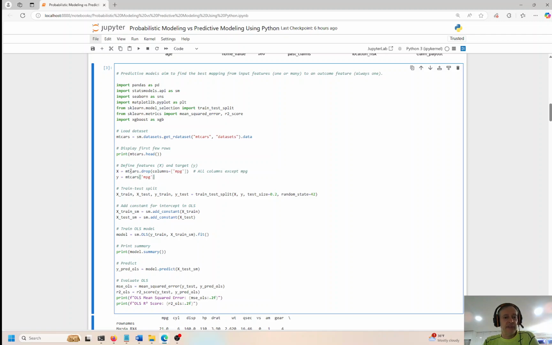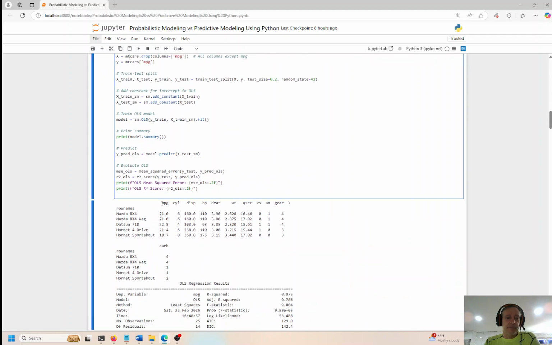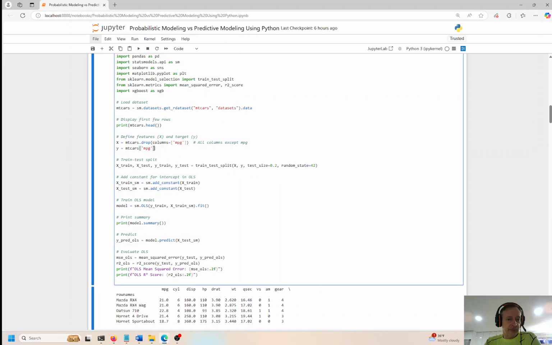So here I have an empty cars data set. This is one of my favorites because it's very versatile, very scalable, easy to access and easy to use and easy to explain to people too. So we can look at the data set right here. I'm printing a small sample of the data set. We can see miles per gallon, cylinders in a car, displacement of the engine. This is all data relevant to a car's performance or car's engine, right? So we're trying to predict miles per gallon right here.